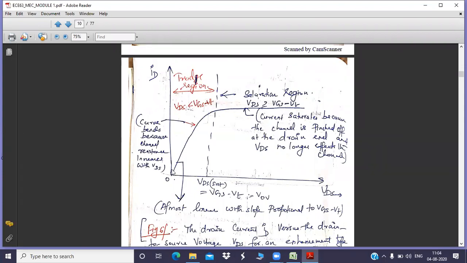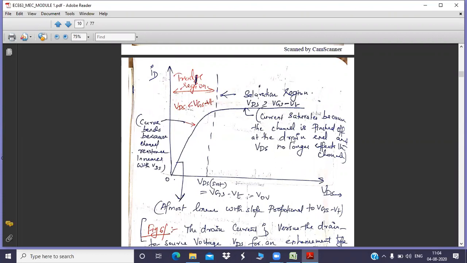Triode region means almost linear, but of course the curve is going to be bent. After a particular point, it is going to bend, and later on it is going to be constant. Why is it going to be constant? Because the reason is specified in this particular bracket.